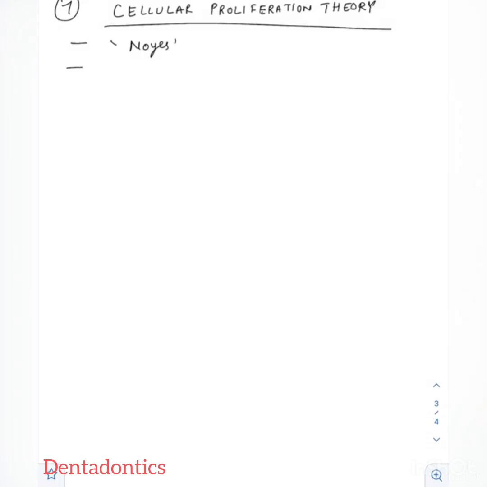Then coming to the cellular proliferation theory, given by Noyes, he stated that the osmotic pressure and forces from the cellular proliferation in the pulp cause the eruption of the tooth.